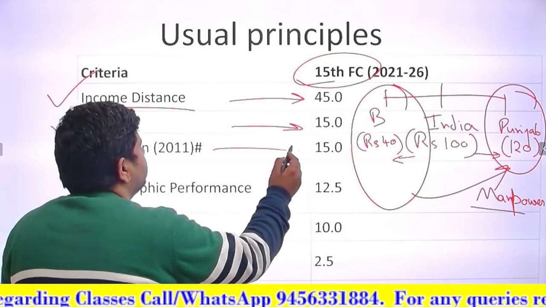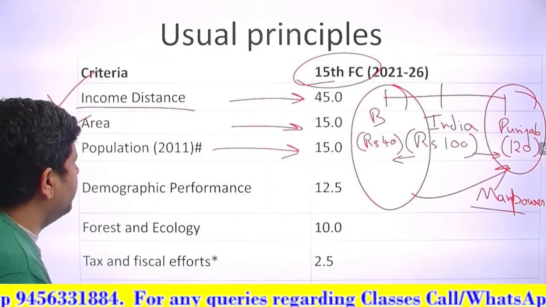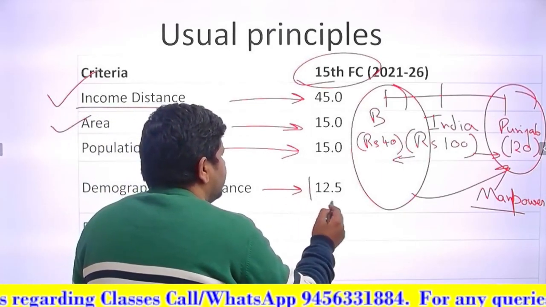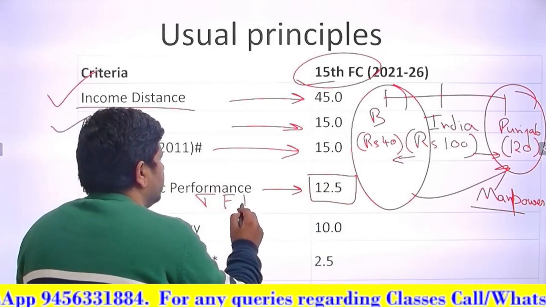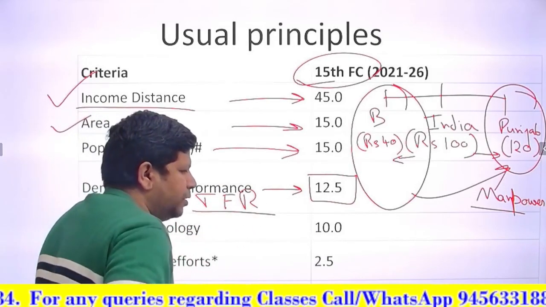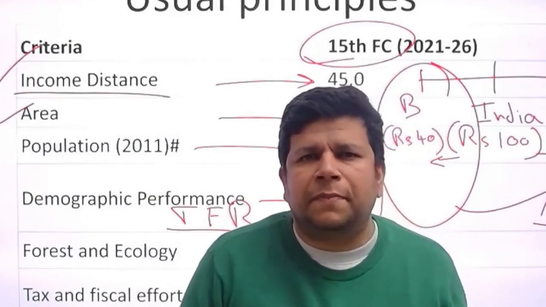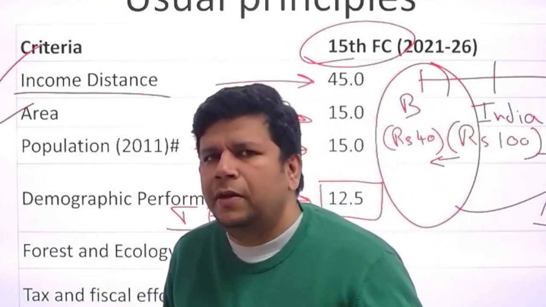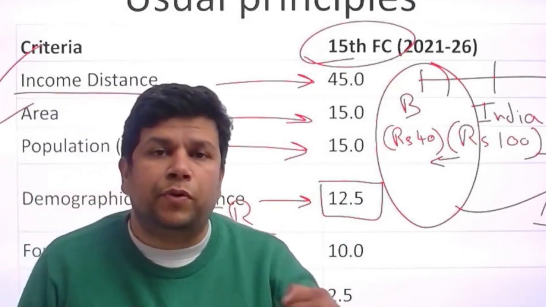Next criteria is population, which will be obvious. I mean, the more the population, the more money you need. Demographic performance, 12.5. Now what is this? Demographic performance is basically your TFR, right? Total fertility rate. If per couple, or let us say per woman, because women can form more than one couple, you have 2 children or less, your state will get more money.